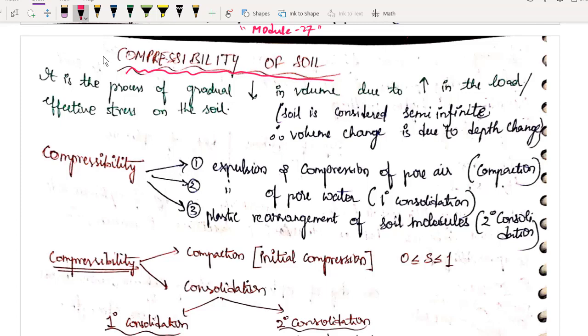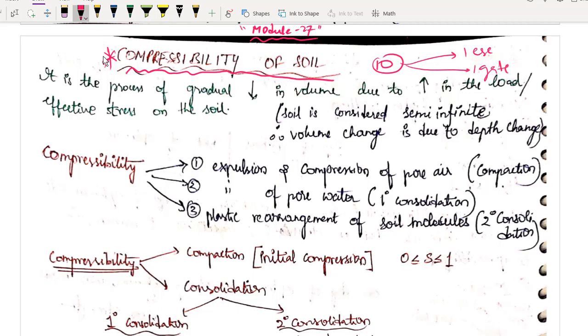In this video I am going to continue with module number 27 and we are going to start the very first topic, compressibility of soil. This chapter is very important for both ESE and GATE. There are 10 formulae, and out of these 10 formulae at least one you are going to get in ESE. One question is sure for ESE and one question is sure for GATE.